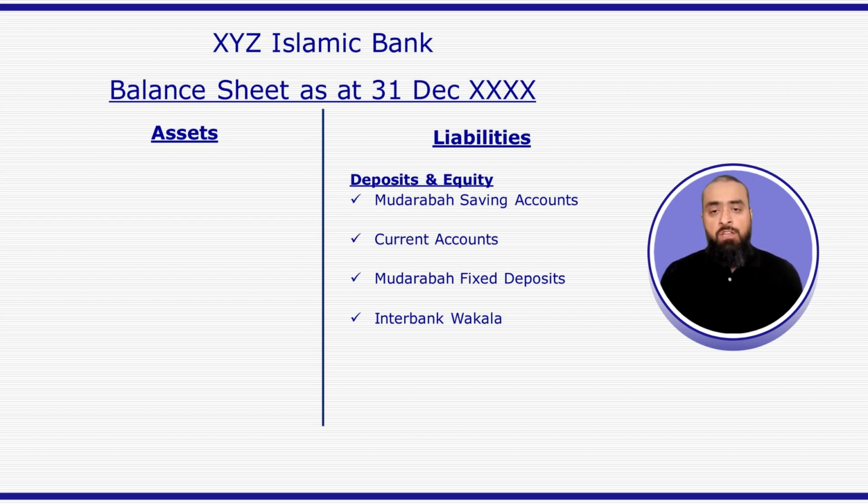Another product or arrangement that Islamic banks enter into is interbank wakala. We saw while discussing the conventional bank's balance sheet that conventional banks, when they are short of funds, go into the market and borrow from other banks. That is called interbank lending. But Islamic banks use the contract of wakala to acquire funds in case they are short of funds at any point in time.